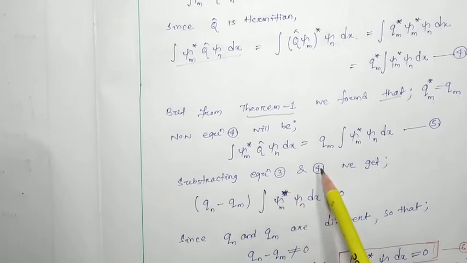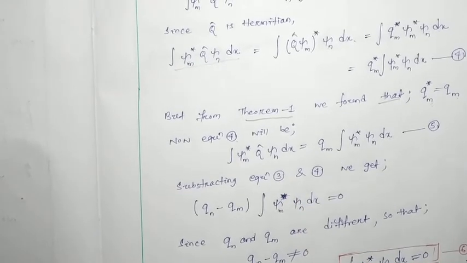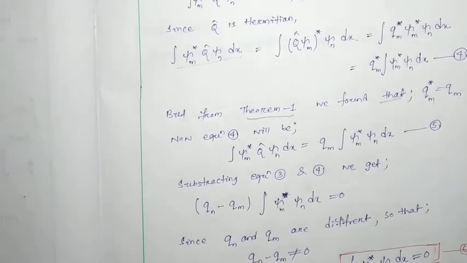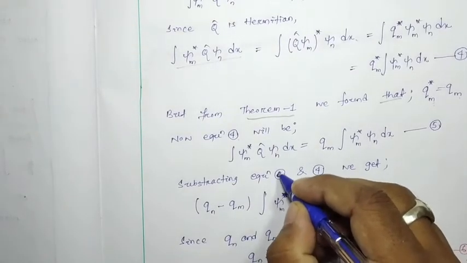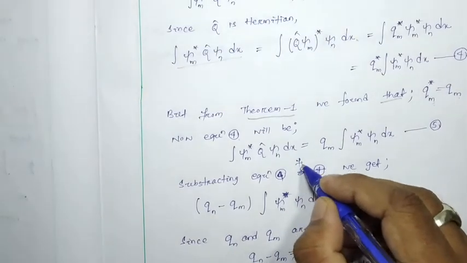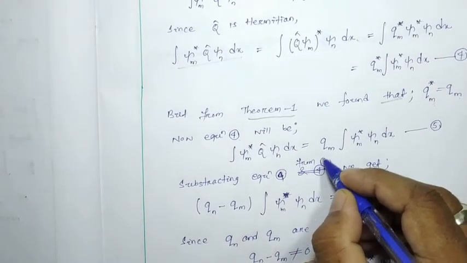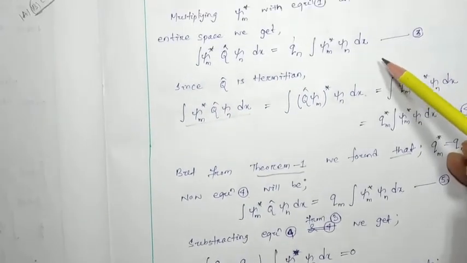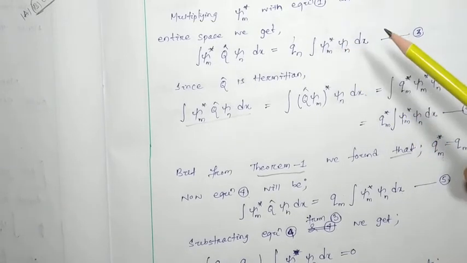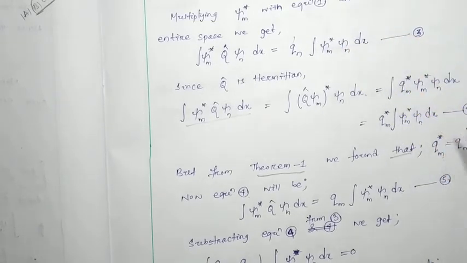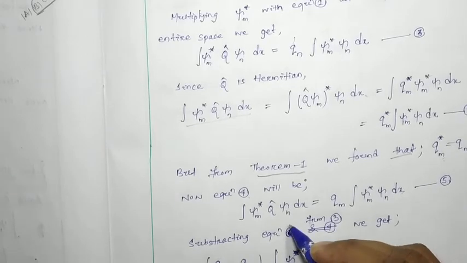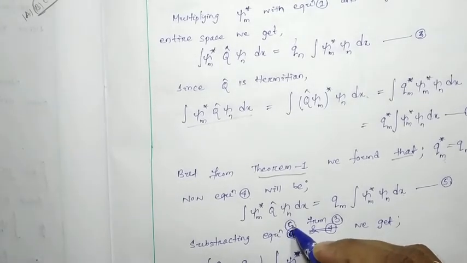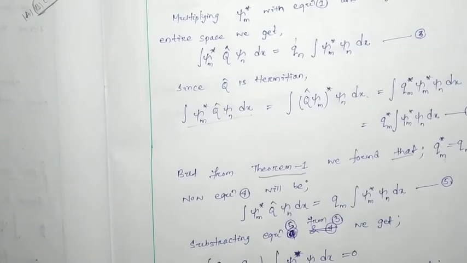Subtracting equation number 5 from equation number 3, what are we going to get?